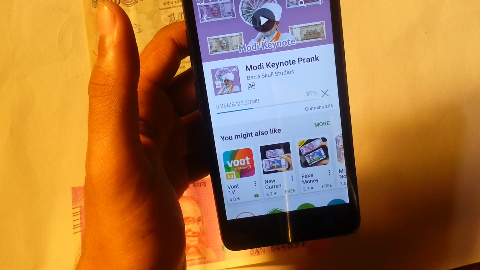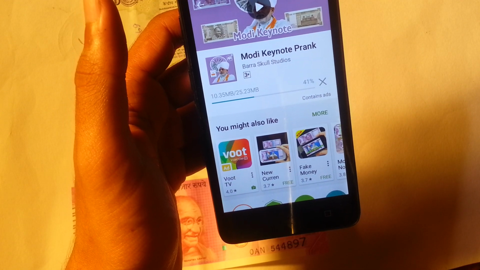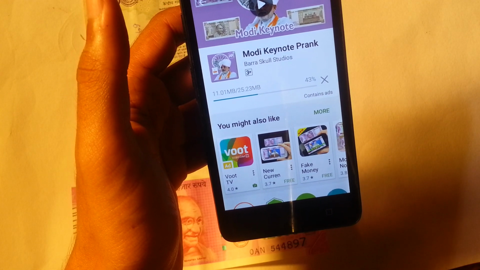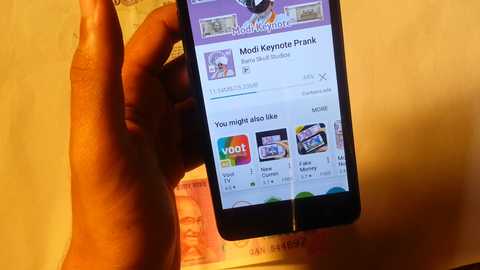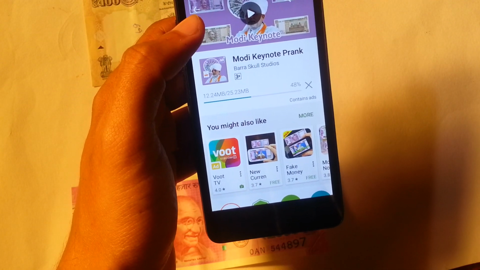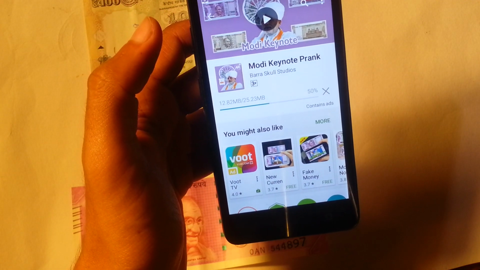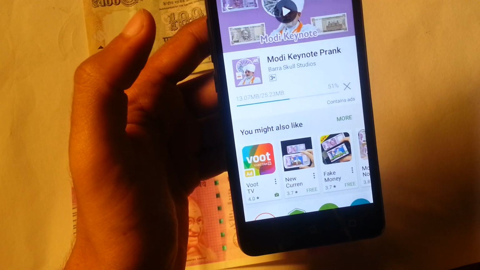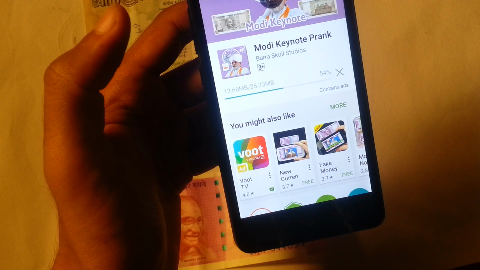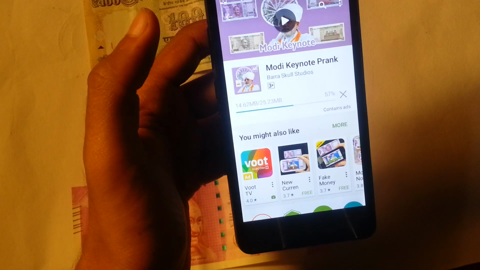Even though it is a fake application, people want to experience how it works. The application contains a video of Narendra Modi's speech that was released on the 8th. When you put your camera on that particular note, this application works perfectly. So I'm just waiting for this to get downloaded. 13 MB completed, a few more MB yet to go.